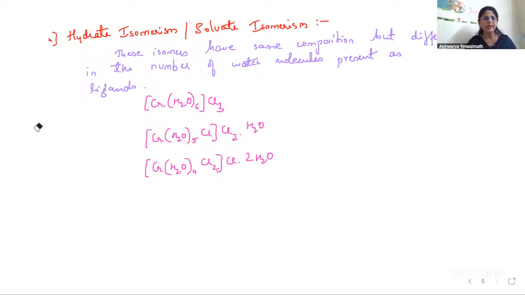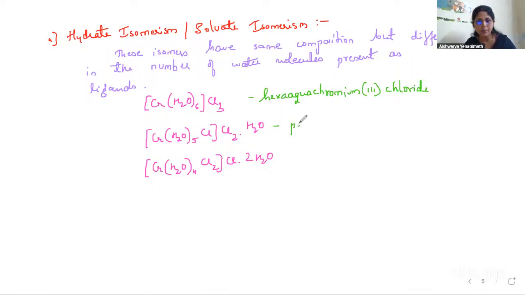If you write the names for these compounds, can you tell me the names? This compound, the name will be hexaaquachromium(III) chloride. Tell me the name for this.